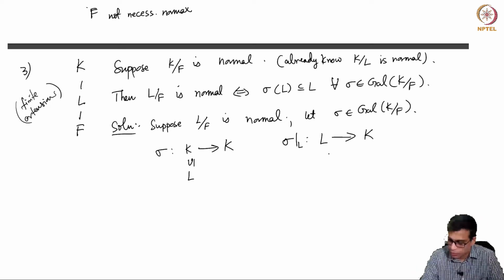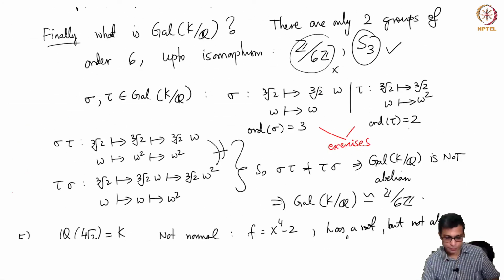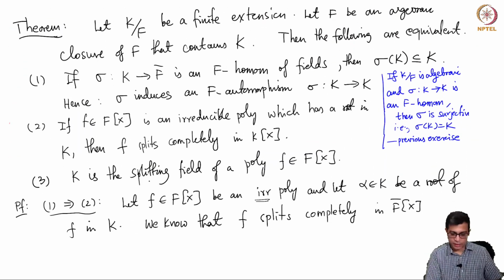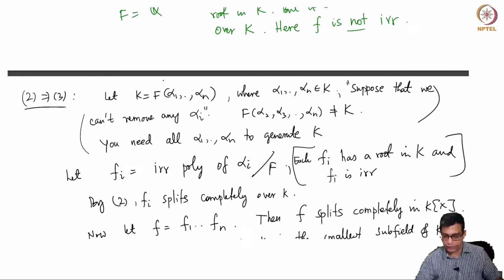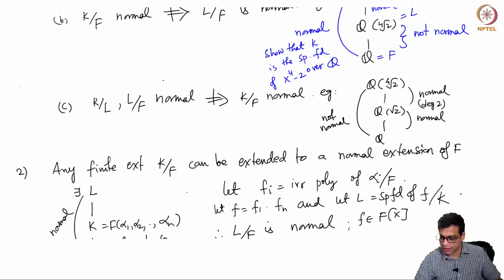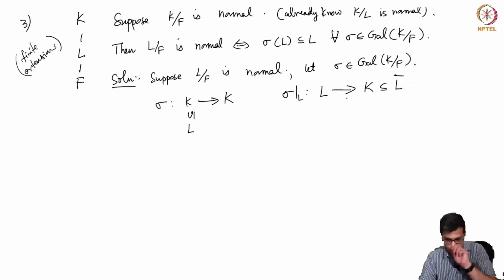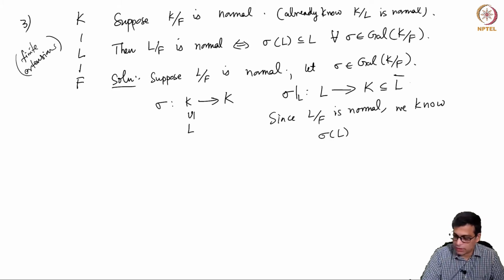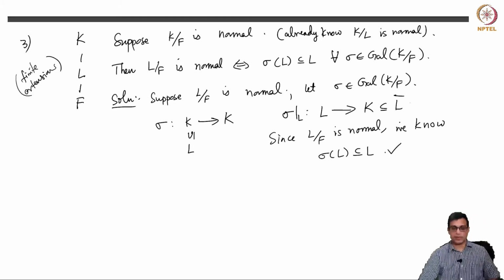However, remember one of the conditions for a normal extension, which I did way back, is that any map from K to F bar has the property that the image lands again in K. So sigma restricted to L is a function from L to L bar, because K is obviously contained in L bar. Since L is normal over F, we know sigma L is contained in L. This is the equivalent condition for normality, so this is okay now.